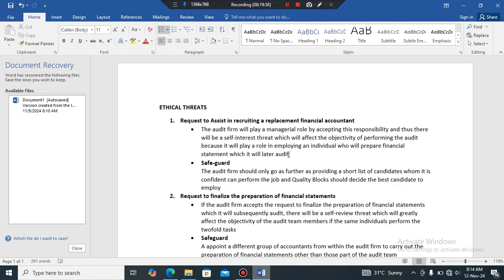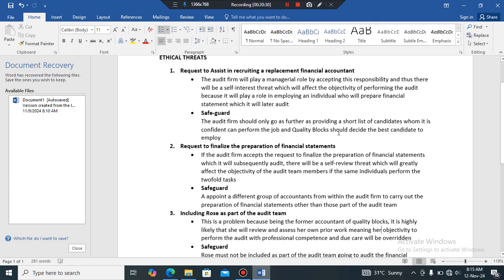I've explained, right? And point number 2, how does it affect the ethical threats? So there'll be a self-interest threat. So now, which professional ethic is going to be affected? The professional ethic of objectivity is going to be affected. And I explain why this is going to be so, because employing an individual who's going to prepare financial statements, which it is later going to review, is going to give rise to all these problems.